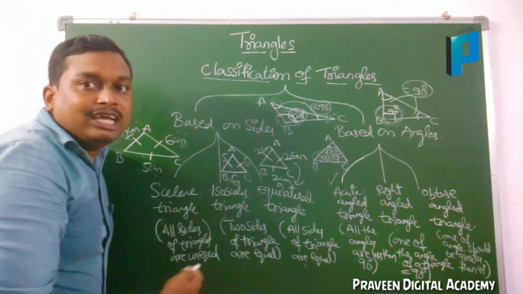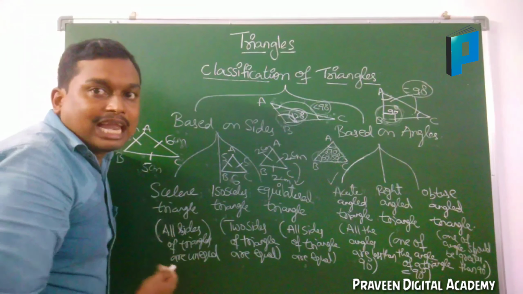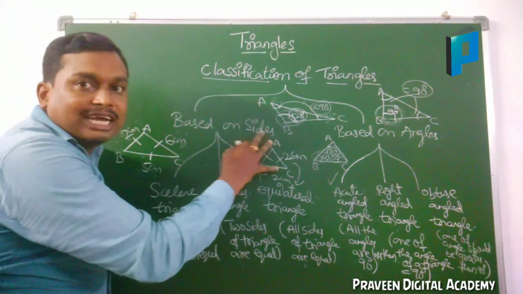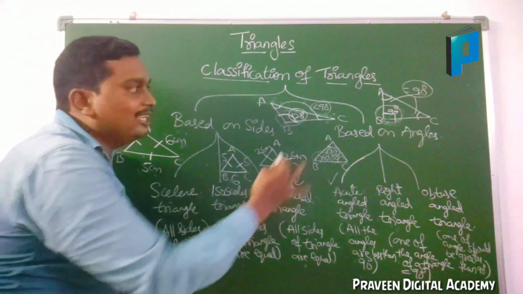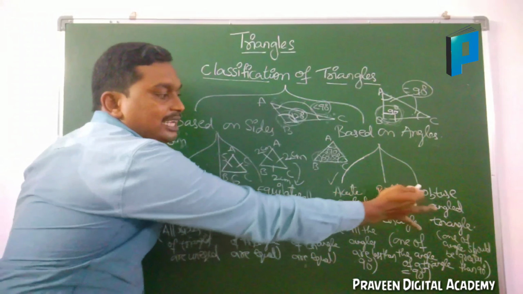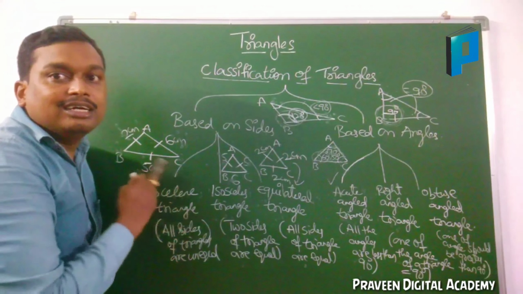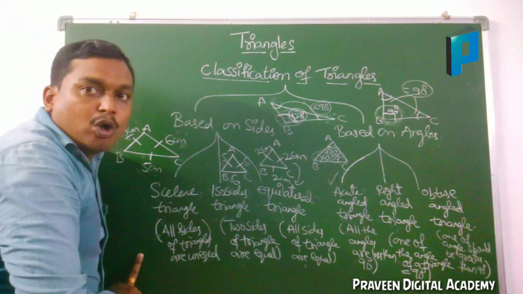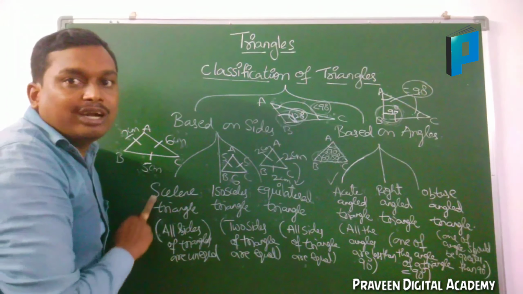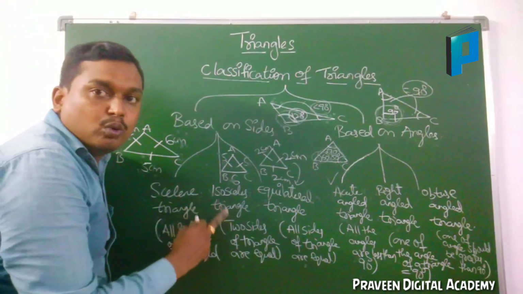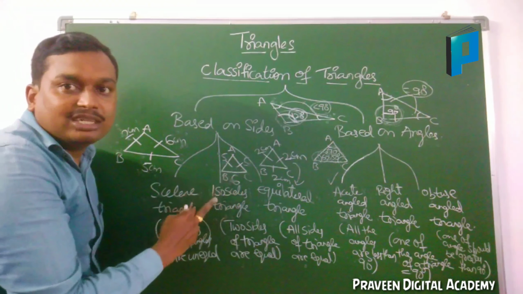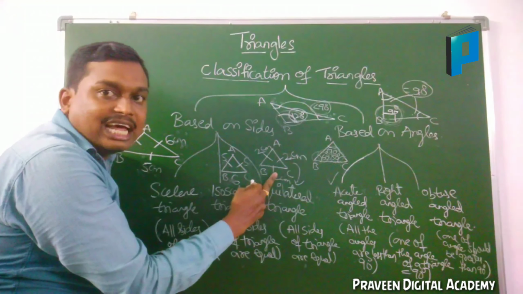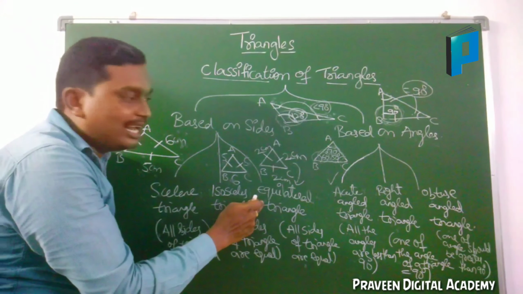In this way the triangles are classified into 6 types. Based on sides there are 3 types of triangles, and based on angles there are 3 types. A triangle with all sides unequal is called a scalene triangle. A triangle with 2 sides equal is called an isosceles triangle. A triangle with all sides equal is called an equilateral triangle.